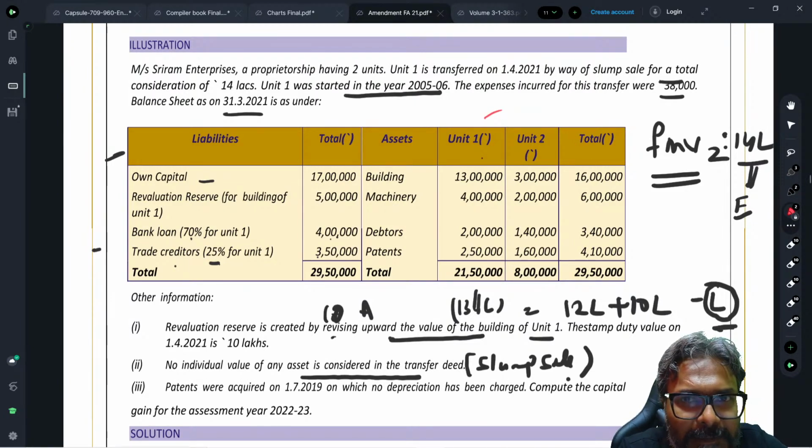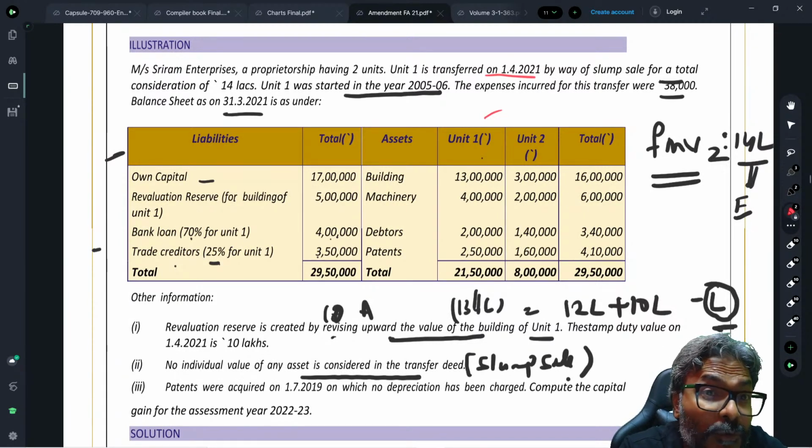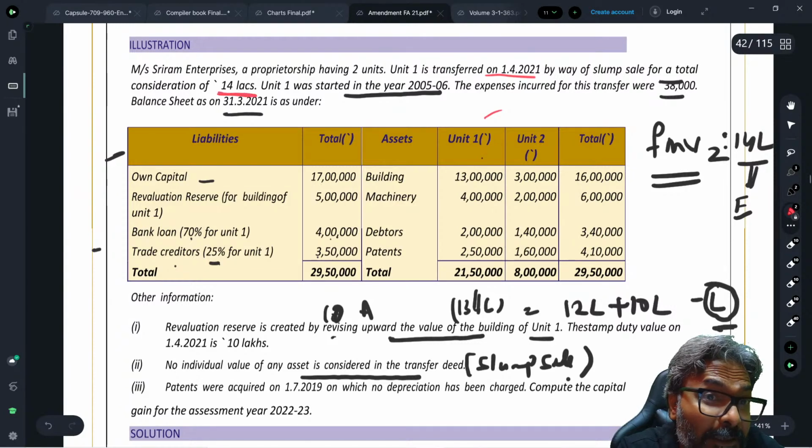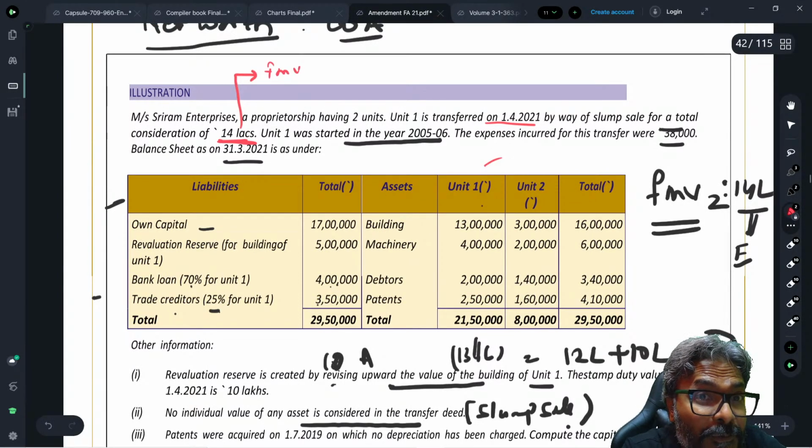unit 1 is transferred on 1st of April 2021 by way of slump sale for a total consideration amount of 14 lakhs. Now students, this is my FMV value 2. Now this is the monetary consideration, so it is FMV value 2, and this is E. So E, I have got 14 lakhs.